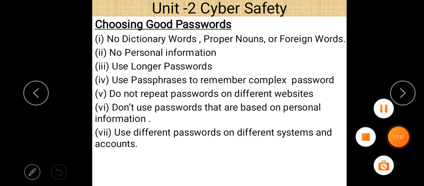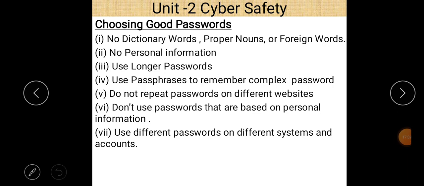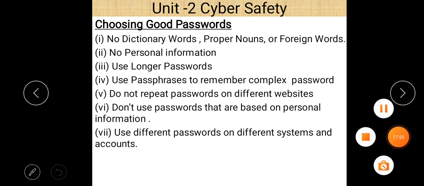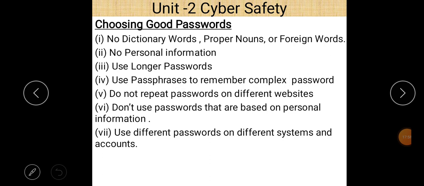Choosing good password. So what are the different techniques for choosing a good password? First of all, no dictionary words, proper nouns or foreign words, because if simple dictionary words or proper nouns or foreign words are involved, then someone gets your password very easily, and easily cracks your password. No personal information must be there. If there is some personal information like your date of birth, your surname, your city name, your organization name, this type of information involved in your password, then someone can easily guess your password.